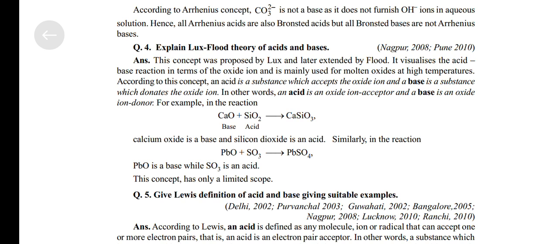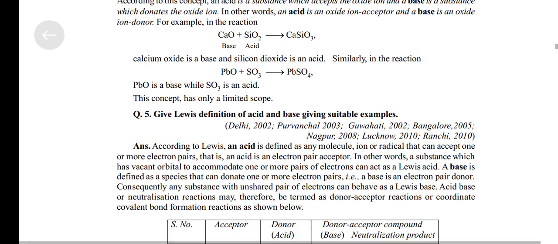In other words, an acid is an oxide ion acceptor and a base is an oxide ion donor. For example, in the reaction CaO (base) plus SiO2 (acid) to form CaSiO3, calcium oxide is a base and silicon dioxide is an acid. Similarly, in the reaction PbO plus SO3 to form PbSO4, PbO is a base while SO3 is an acid. This concept has only limited scope.